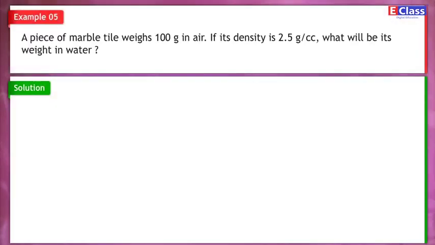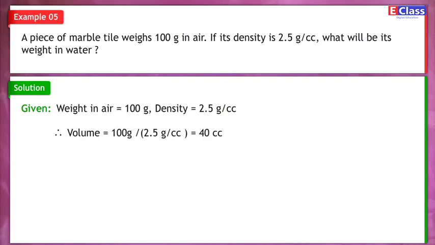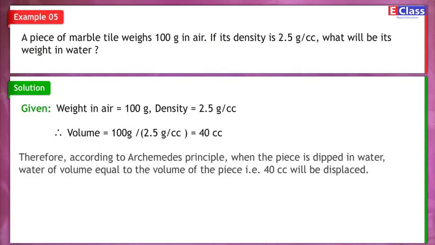Example 5. A piece of marble tile weighs 100 gram in air. If its density is 2.5 g upon cc, what will be its weight in water? Given weight in air is equal to 100 gram, density is equal to 2.5 g upon cc. Therefore, volume is equal to 100 gram upon 2.5 g upon cc is equal to 40 cc.